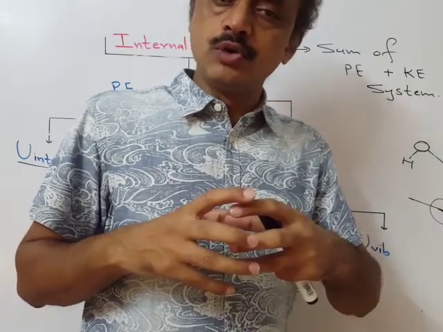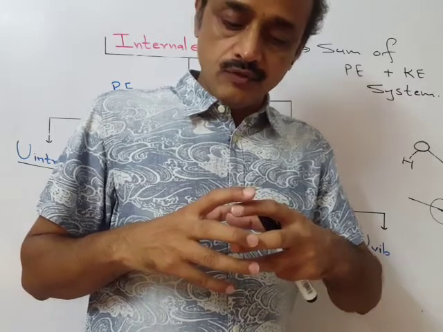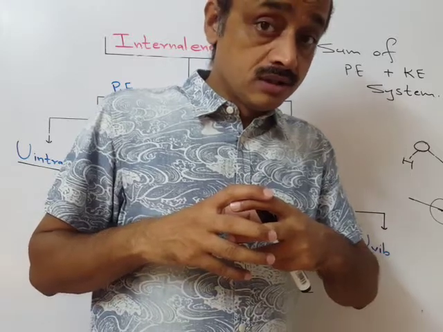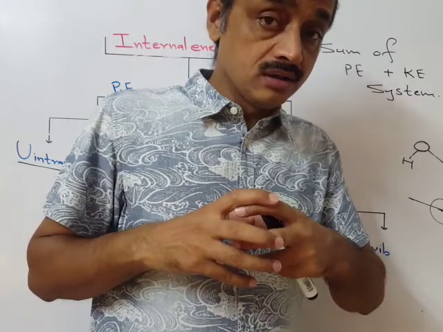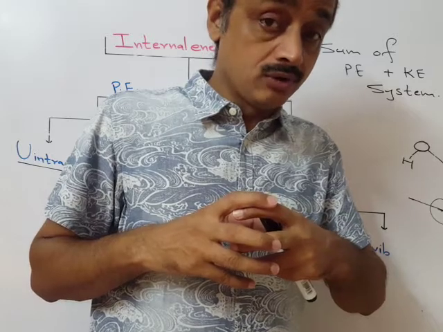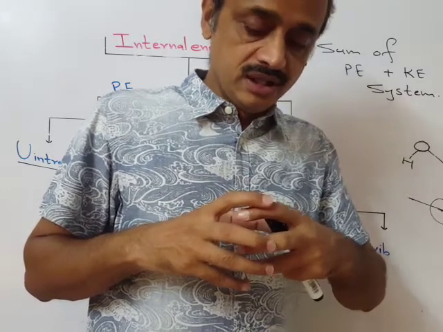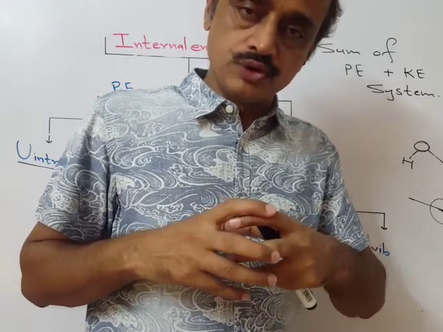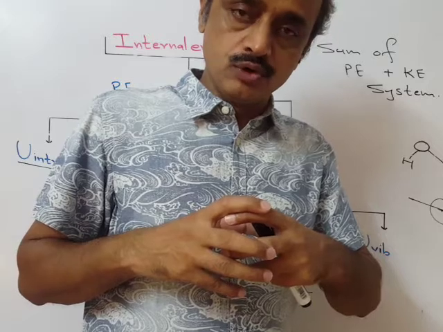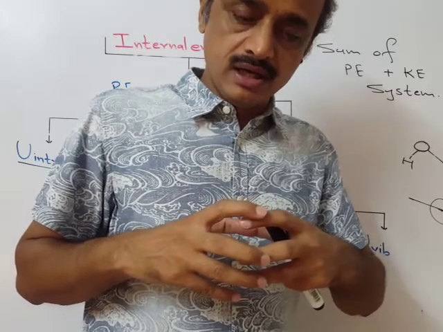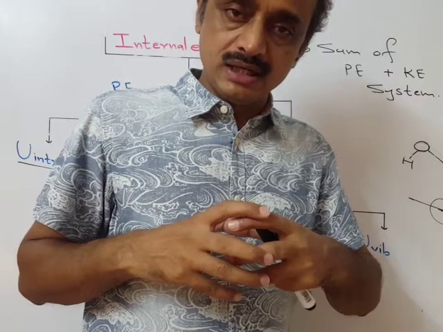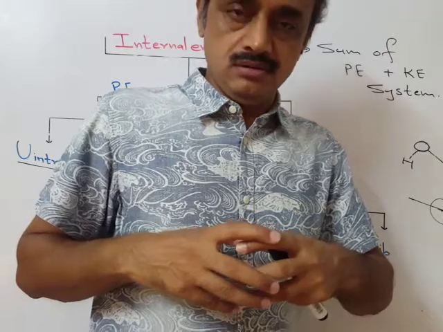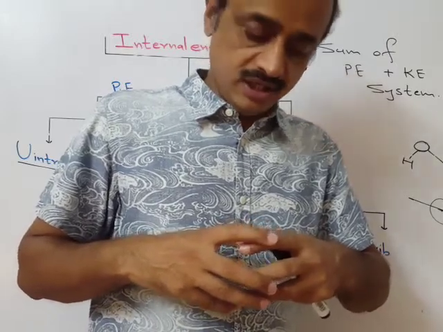So attractive and repulsive forces are both always present. When attractive forces become greater, the overlapping will increase. When they come too close, the nuclei also come too close, and the distance between the electrons of the two atoms also decreases, so repulsion will increase and they go away. When they go away, the attractive forces will become greater and they come closer. So when attractive forces increase, they come closer. When repulsive forces increase, they go away. Because of that, there is this fluctuating, alternating coming together and going away, and this is continuous.